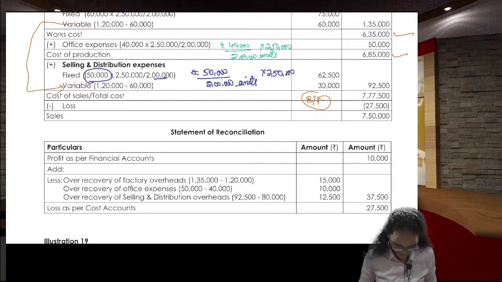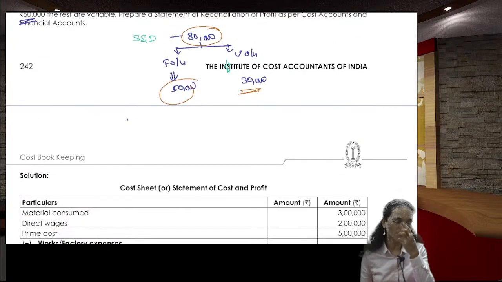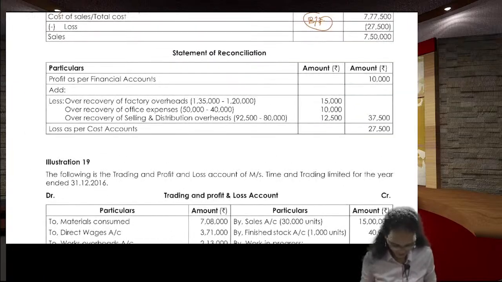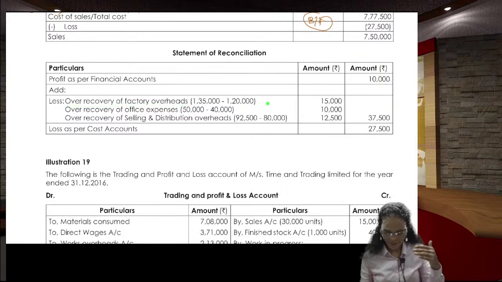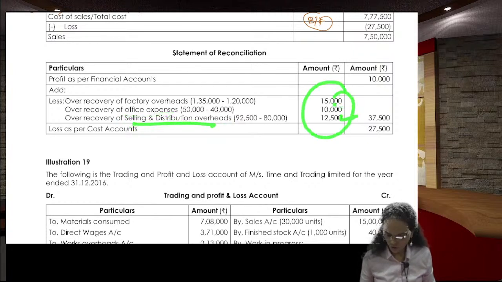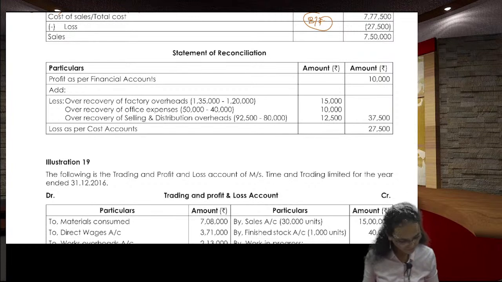Next, you check all the overheads. See, in this question, material and labor are correct. In the next question, I'll explain to you. But this is a simple question. Over recovery of the factory overheads: if it is an over recovery, you deduct it. Over recovery of the office expenses, I explained in the previous question. Selling and distribution, yes, you reduce it. So you got the loss as per the cost accounts. This much is the loss.